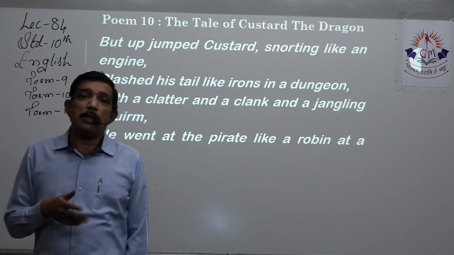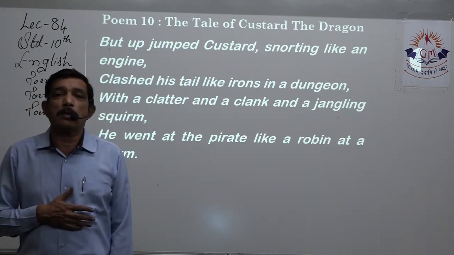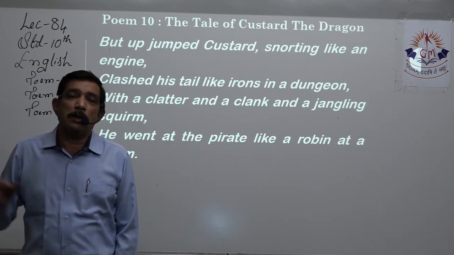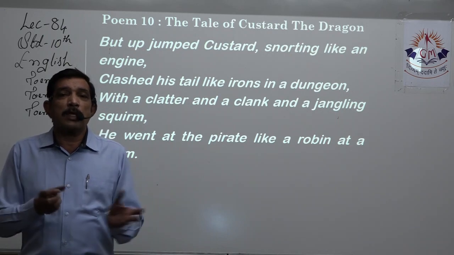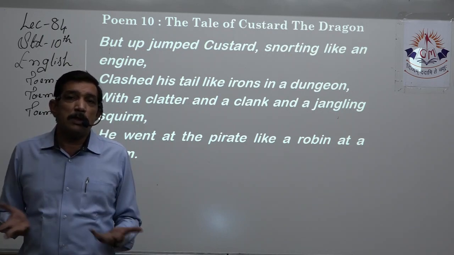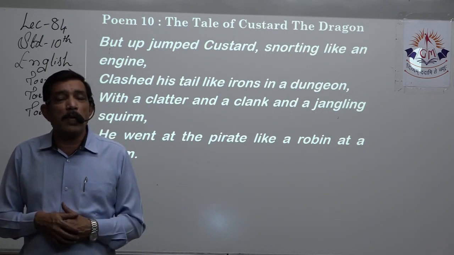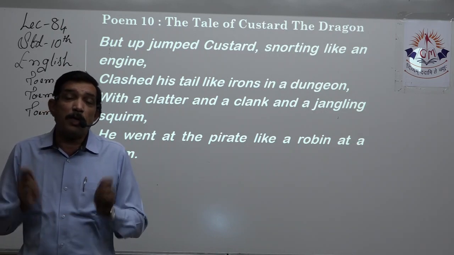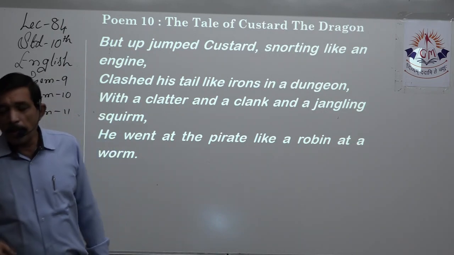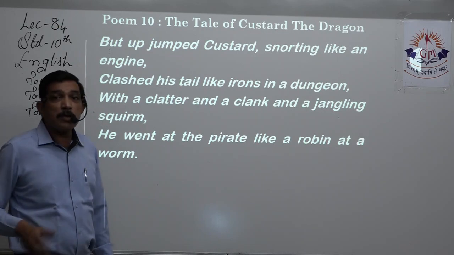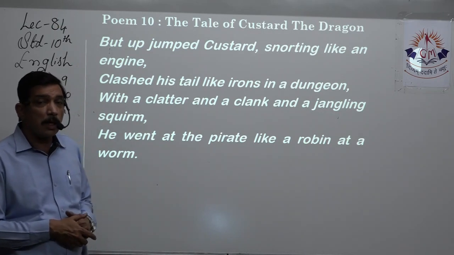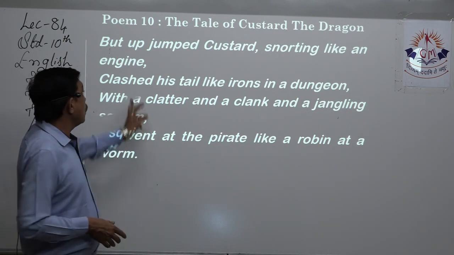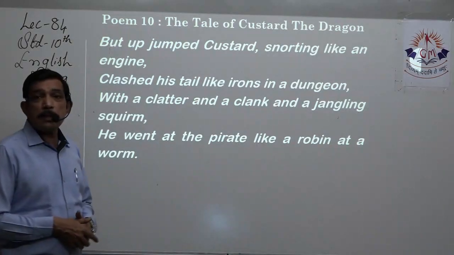A dungeon, in the old days, was where kings used to punish people: put them down in the dungeon, and he was chained. There is no light, no food is given, a person will die within 1 week, right? So in the dungeon, the prisoners clang there because when they walk, the chains make noise, nobody else is there, and it echoes. So clashed his tail like irons in a dungeon.